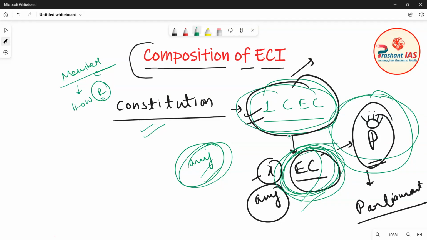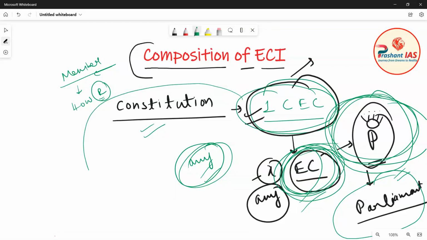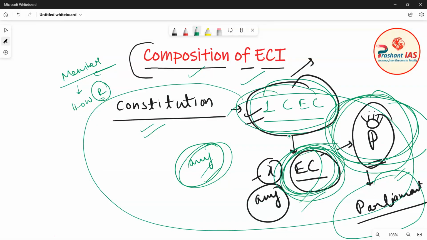And this decision of the President is subject to the law made by Parliament. It means that while taking this decision, the President has to keep in mind all the laws passed by Parliament. So this is the constitutional position regarding the composition of Election Commission of India.